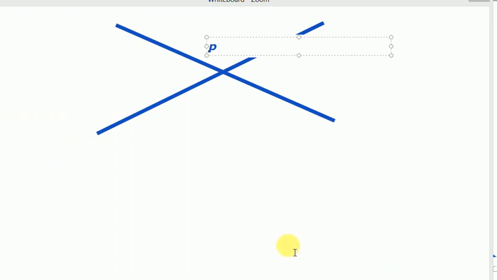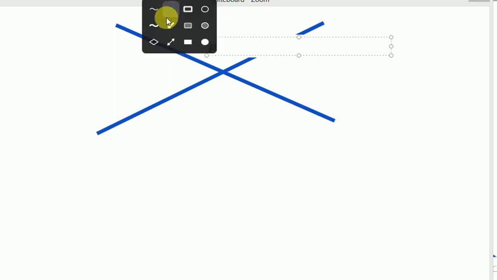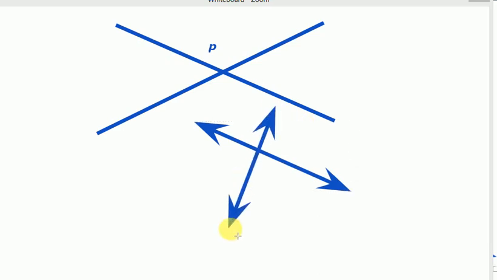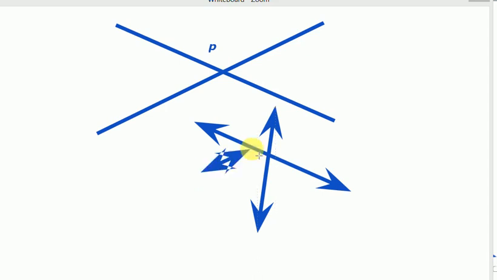Then you will ask what is the difference between intersecting lines and concurrent lines. I will say in intersecting lines we talk about only two lines, but in the case of concurrent lines, three lines go through a single point. Two lines, and the third line goes like this.